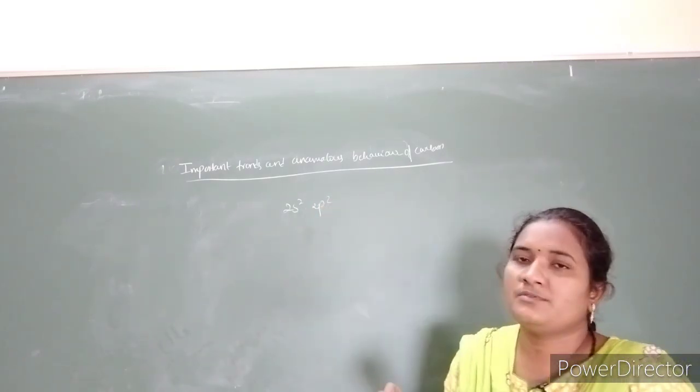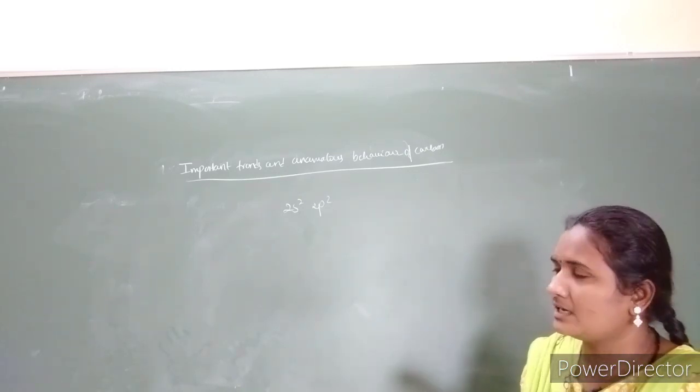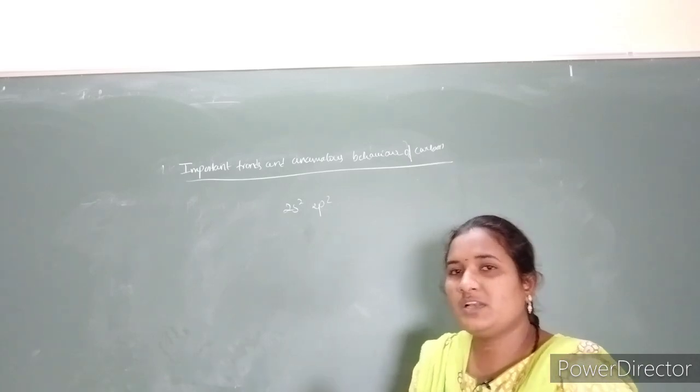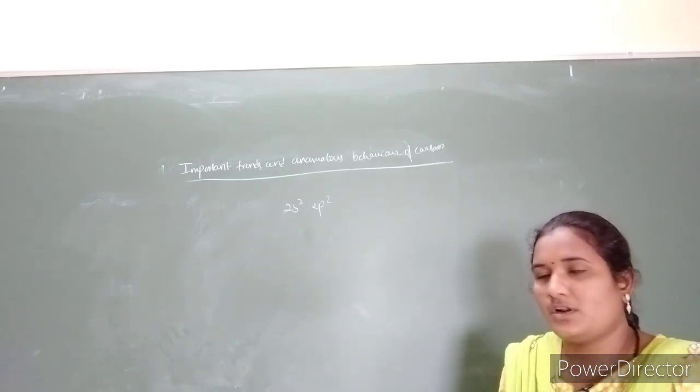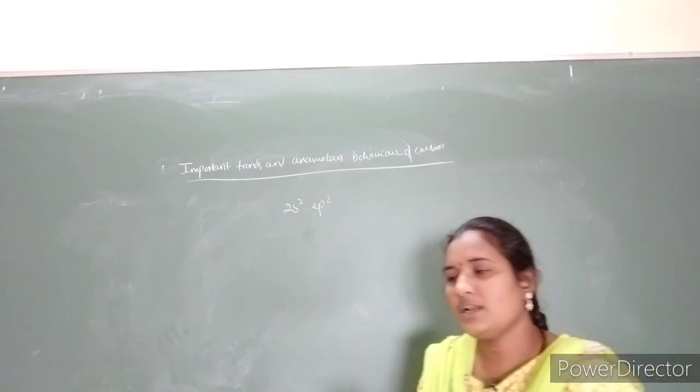These are useful in the formation of bonding, so the covalency of carbon will be 4; it will not exhibit more than 4, and only 4 pairs of electrons are present around the carbon atom.